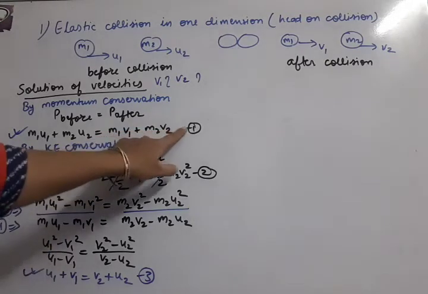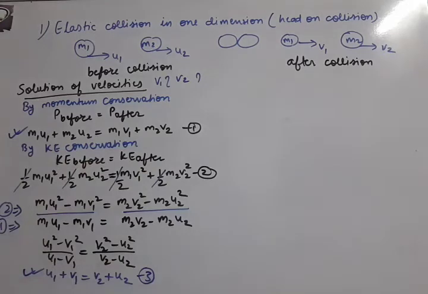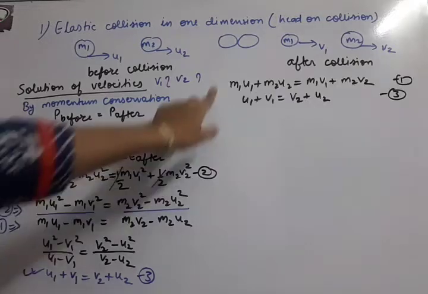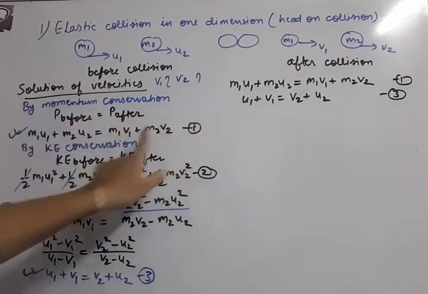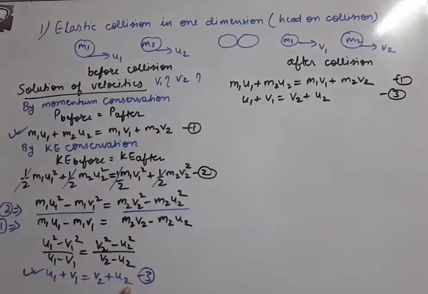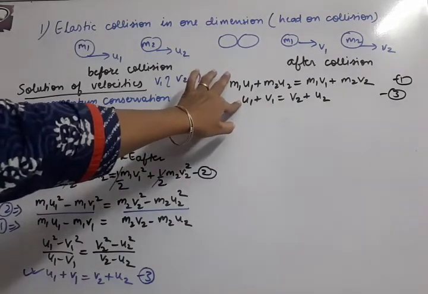Now solving equations 1 and 3 by the manner of solving linear equations, we will solve our unknowns v1 and v2. So how do we solve the two equations? The equations which we are going to use now are written here. This is equation 1 and this is equation 3. You can check.